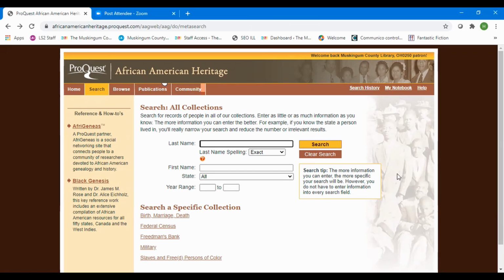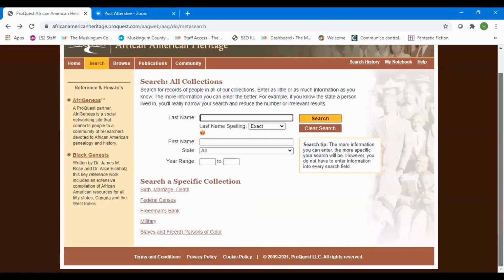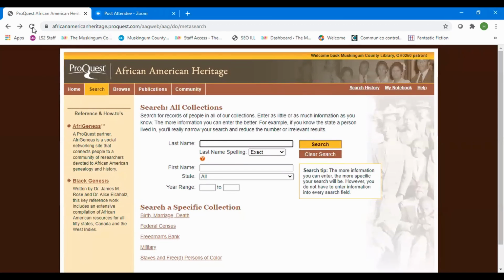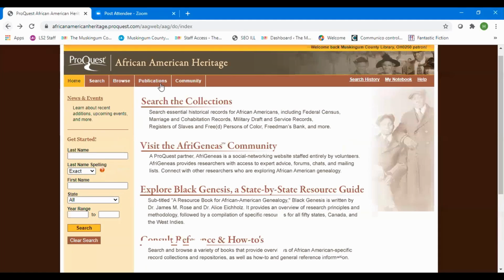So I had also told you that we were going to try looking for William somewhere else. And so let's back all the way out to our front page. And there you see we can consult a reference or how-to or publications. We can do either way to try to search for William.